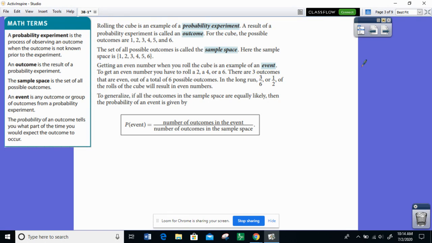A result of a probability experiment is called an outcome. For the cube, the possible outcomes are 1, 2, 3, 4, 5, and 6. Those numbers that we listed out on the very first page of this lesson. This is really, really important.